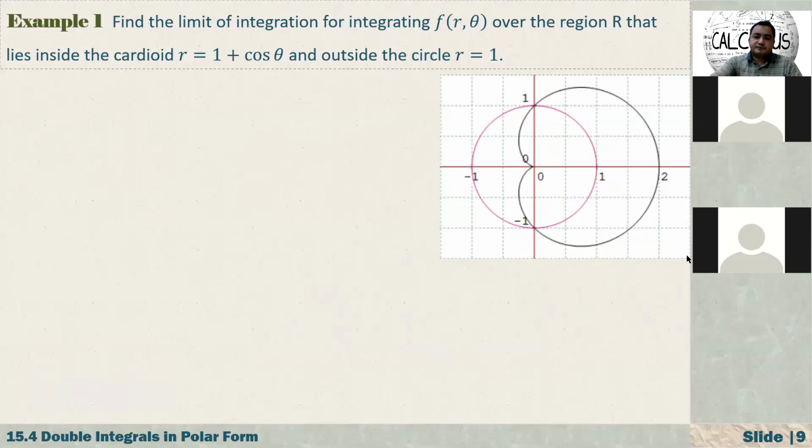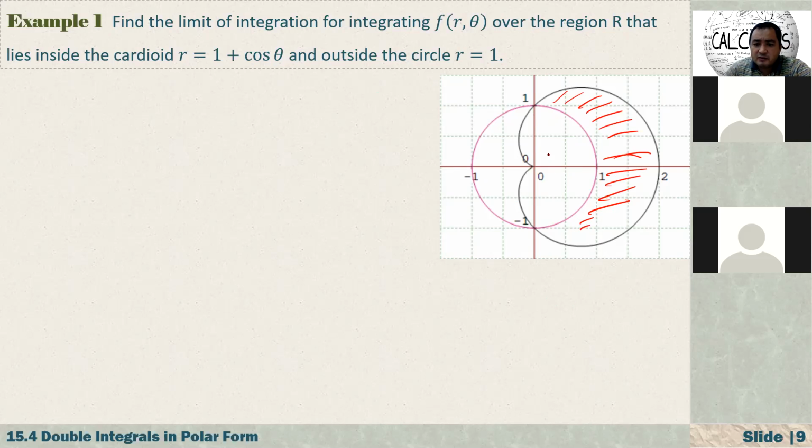Find the limits of integration. As you see here, it says over the region R that lies inside the cardioid and outside the circle. This is our circle in pink, so outside the circle we are talking about this region.